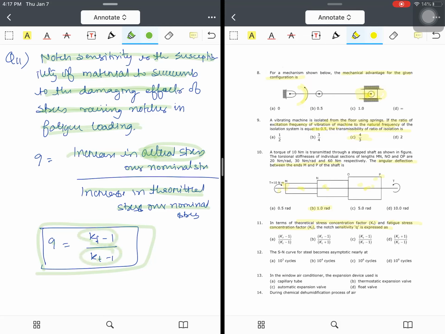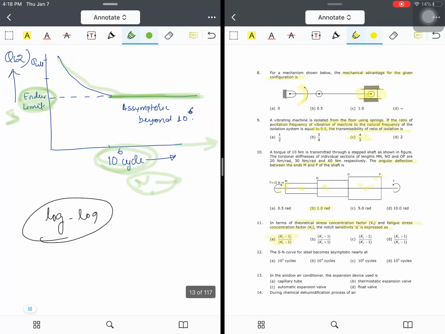So the answer will be Kf minus 1 divided by Kt minus 1. I think option B will be the answer. Sorry, option A will be the answer. Kt is the theoretical stress concentration factor. Kf is the actual stress concentration factor. Now let us see question number 12.